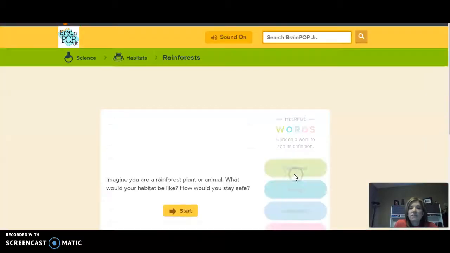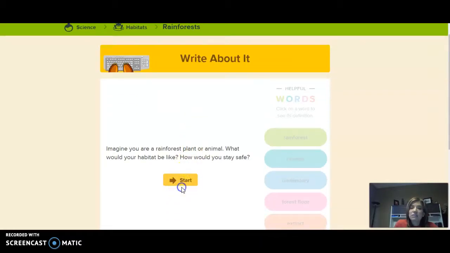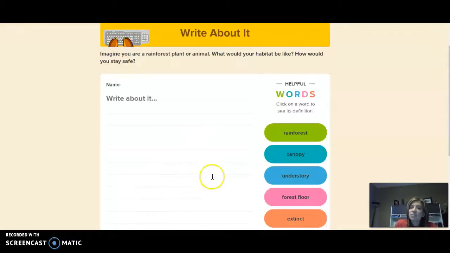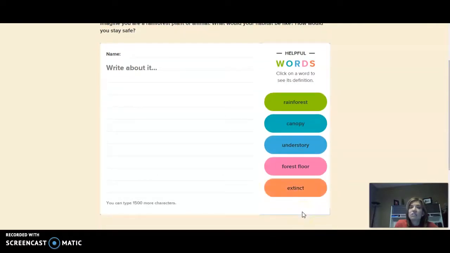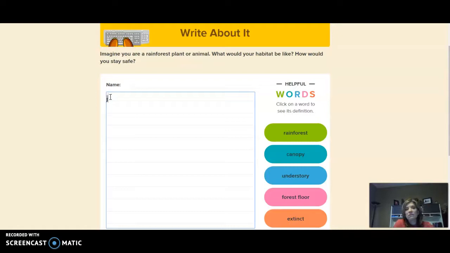There's also Write About It. This says, imagine you're a rainforest plant or animal. What would your habitat be like? How would you stay safe? So when you want to begin, you click Start. Over here it gives you some helpful words: canopy, understory, forest floor, extinct. So what do you think your habitat would look like? How would you stay safe? When you want to start writing, you can click and start typing right here.